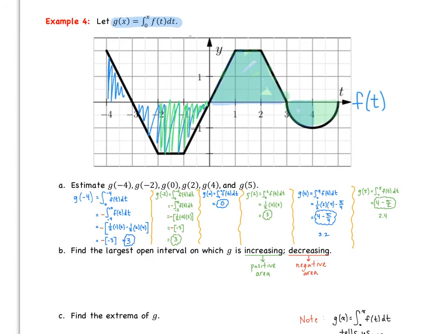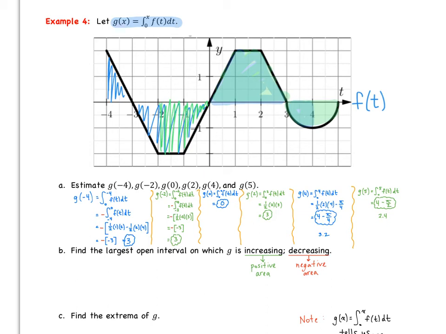The next thing it asks is for us to find the largest open interval on which G is increasing, okay? So when G is increasing, what this really means is I want to know the most positive area, okay?